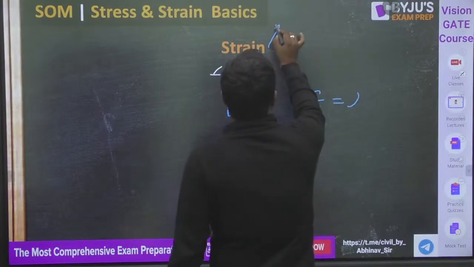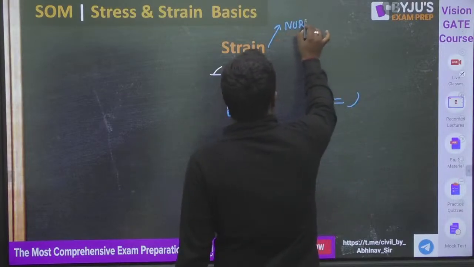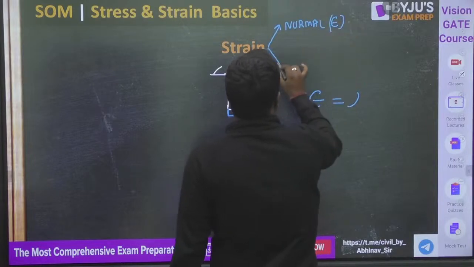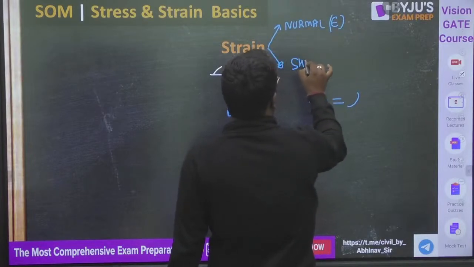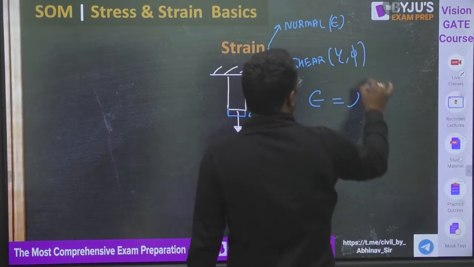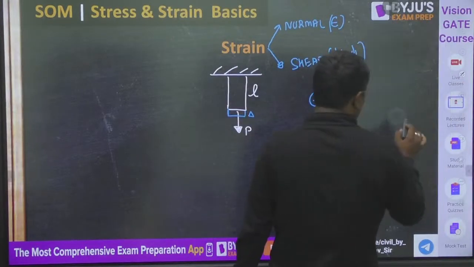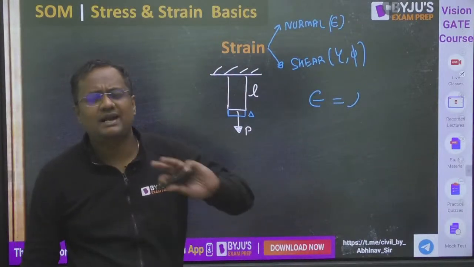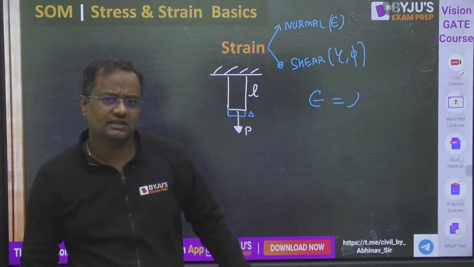There are two types of strain, guys. Normal strain represented by epsilon, and shear strain represented by gamma or phi. So normal strain is change in length by original length. Those who know about true strain will study later on. By default, if strain word is used, that is engineering strain.